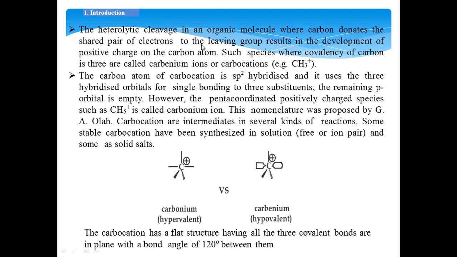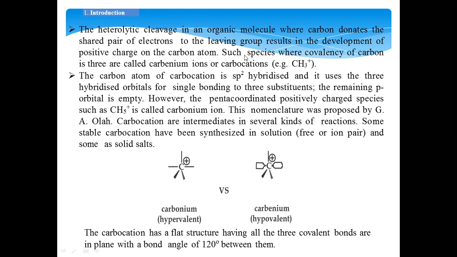So in the heterolytic cleavage of any organic molecule where carbon donates its shared pair of electrons towards the other bonded atom, we call this the leaving group in this case. Then it results in the development of a positively charged carbon species, which we call a carbocation.